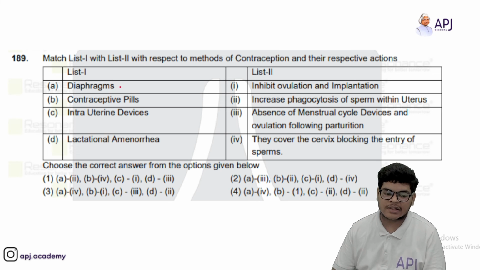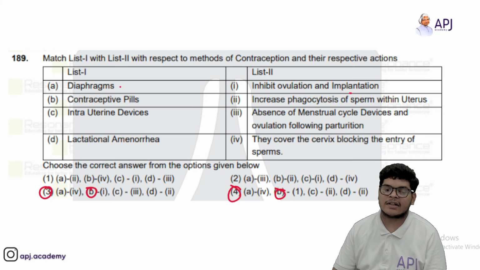So A के साथ 4 जाएगा. Now third and fourth में A के साथ 4 जा रहा है. उसके बाद B देखेंगे. So B है contraceptive pills, inhibition ovulation, that is also. So B के साथ यहाँ भी first है, यहाँ भी first है. Then C में यहाँ third है, यहाँ second है.